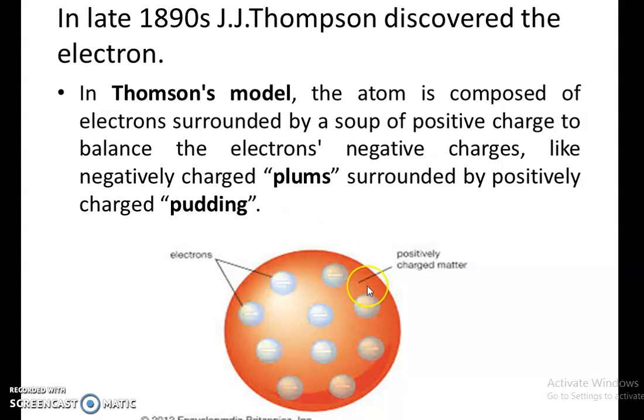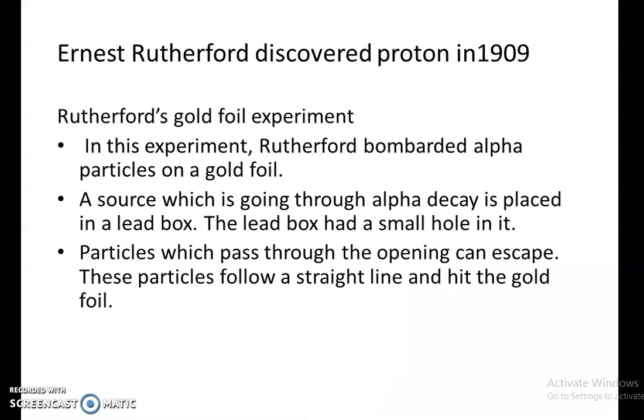Here, in the positive charge, the electrons are put in, like plums surrounded by the positive charge pudding. They are embedded in this positive charge. So just imagine the watermelon. The black seeds we can indicate as electrons, and the red part as positive charge. This is J.J. Thomson's plum pudding model.